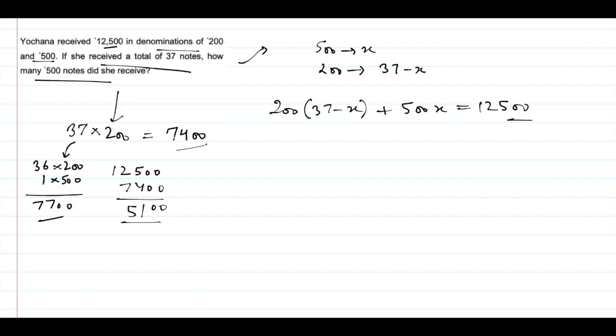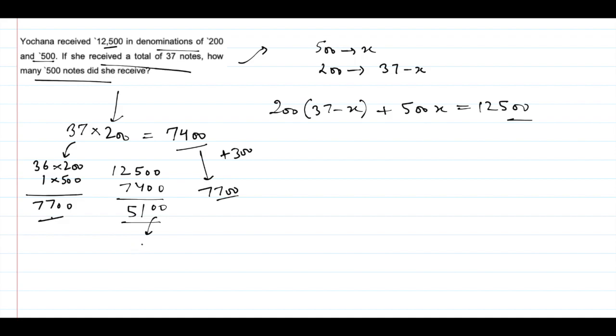Earlier it was 7400, now it's 7700. So 7400 plus 300 will be 7700. So after replacing a note of 200 with 500, you are getting an amount which is 300 more than the earlier one. So this gap is 5100.